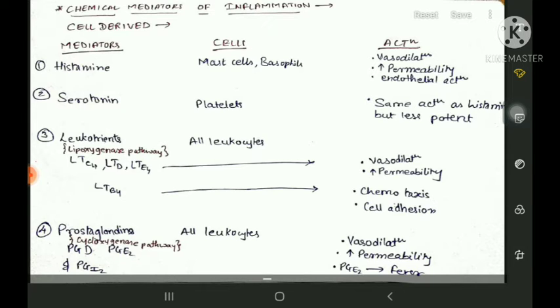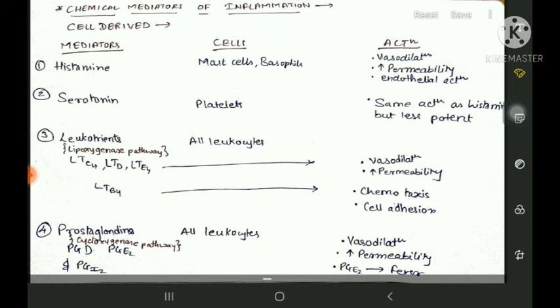So one method by which the body tries to bring more neutrophils towards the infection or inflammation site is by increasing the blood vessel size, that is vasodilation, and bringing more blood to the inflammatory site. And second is by increasing the permeability of the vessel, so that the neutrophils can squeeze through the blood vessels and enter the inflammatory site.